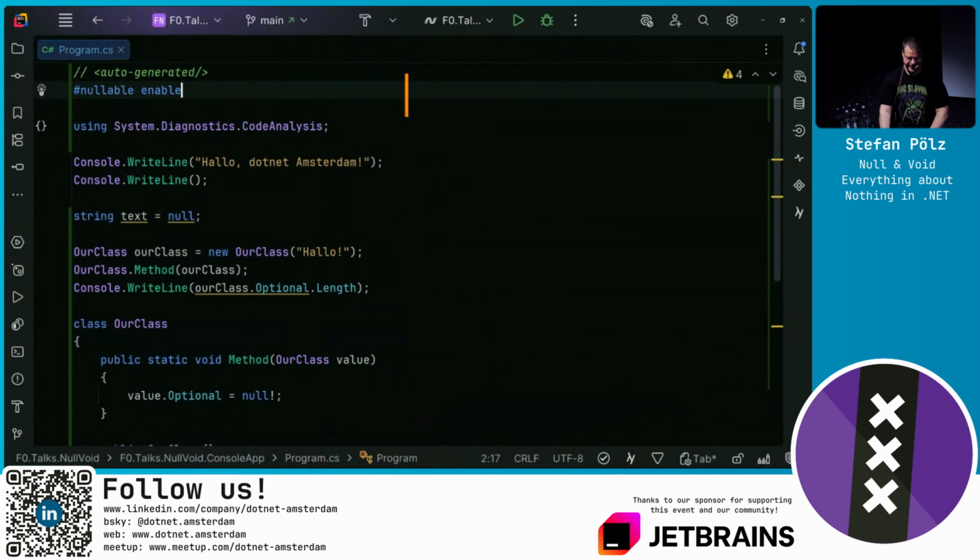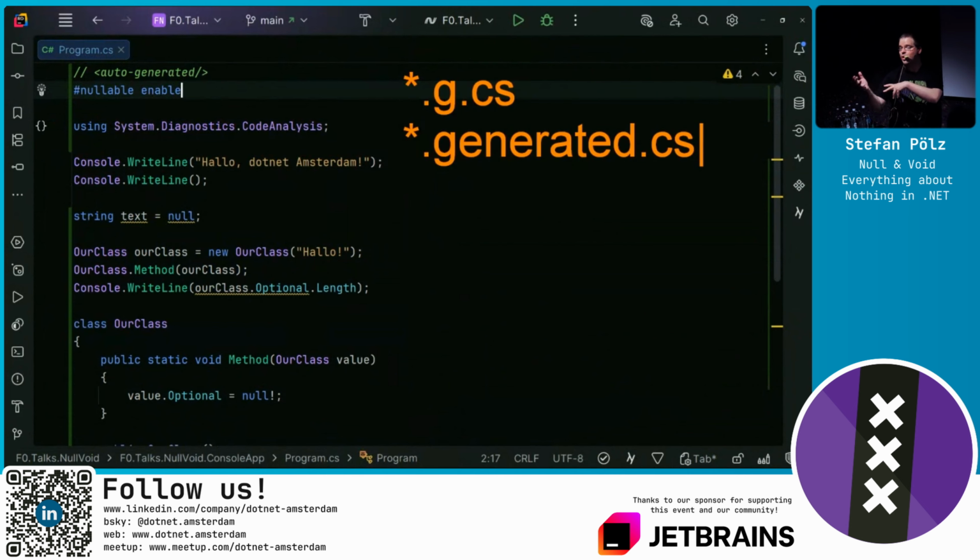Another thing that Roslyn considers generated code is when your file name ends in .g.cs or .generated.cs, or .vb for Visual Basic. There are a couple more of these, but those are the more common ones that you encounter. So generated files per default are always disabled.